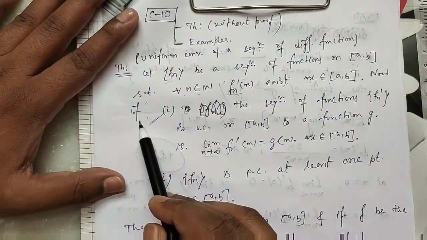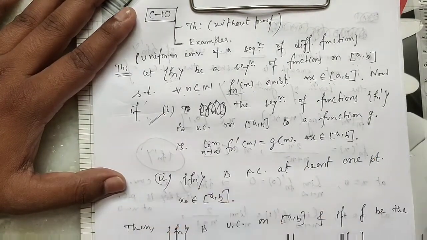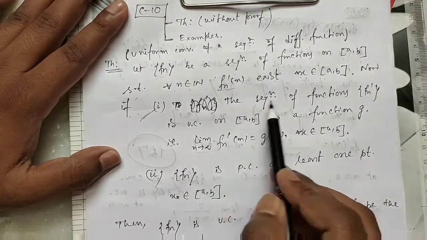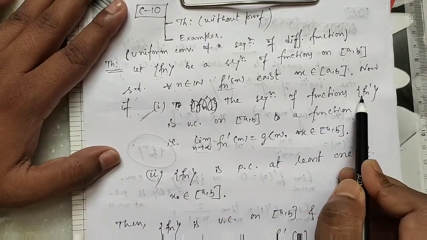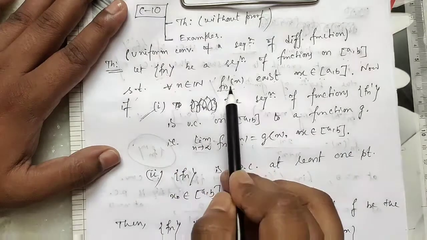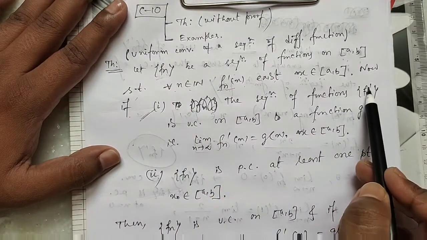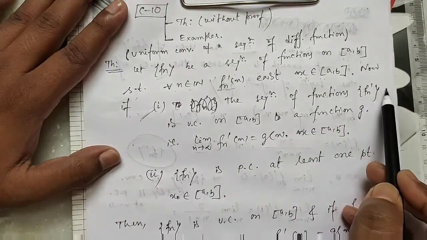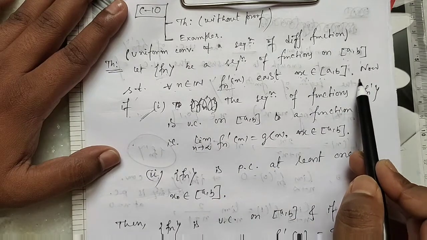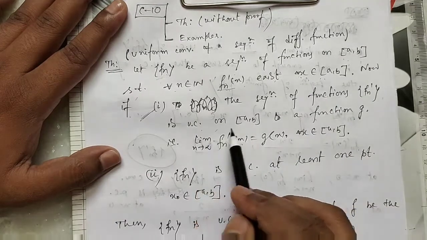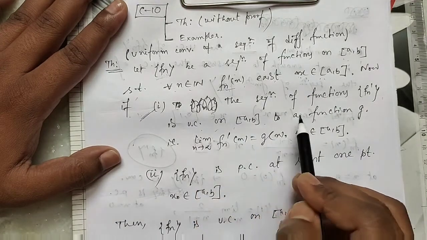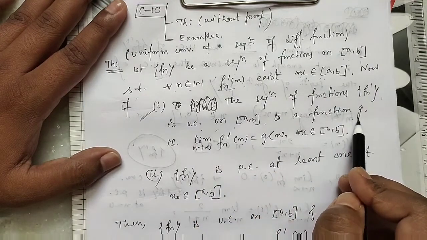Now, condition 1: the sequence of functions fn dash, for each n fn dash exists, so this is also a sequence of function. If this sequence of function is uniformly convergent on [a, b] to a function g,